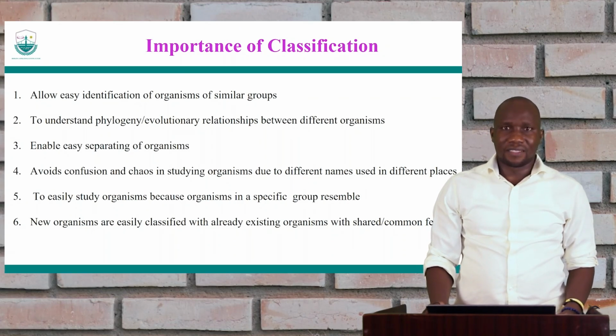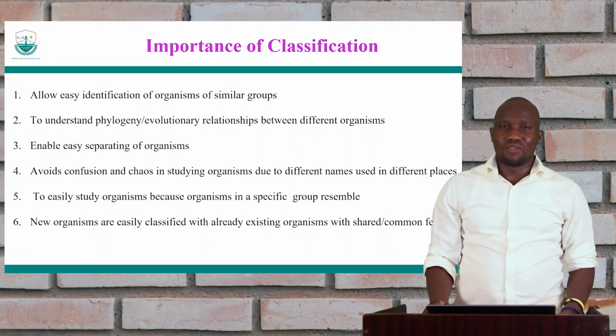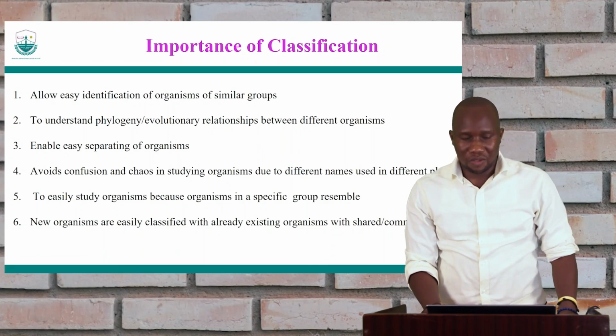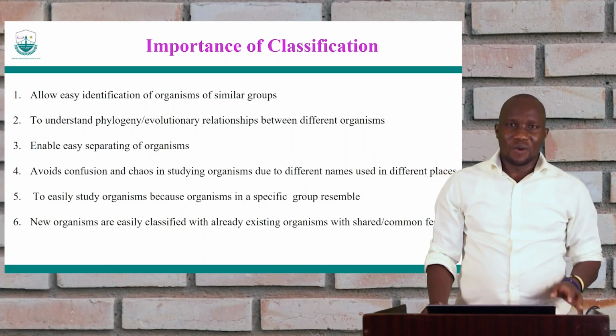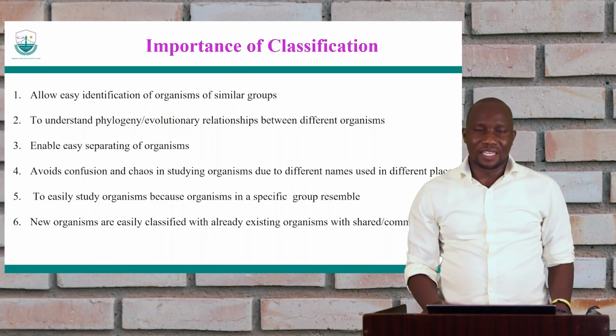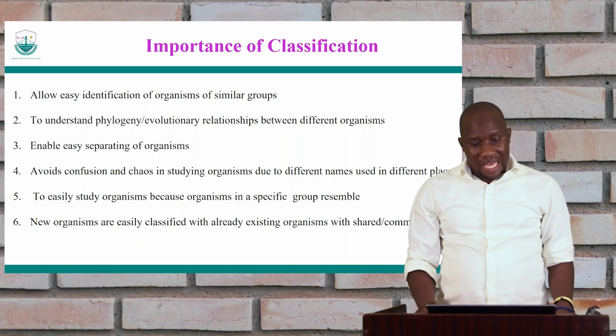It's just like us having identity cards. The identity cards give us a lot of information about individuals. So we can say he is a Kenyan, he is a Ugandan, or he is a South Sudanese because of this identity card. We know where we can place them. So it allows the identification of these organisms and we put them in the right group.